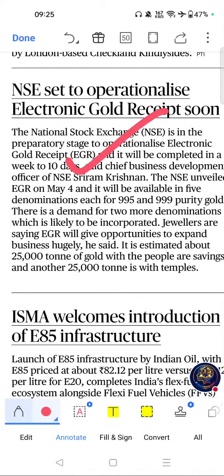NSE is set to operationalize electronic gold receipt soon. If you see the importance, gold market reforms frequently appear in UPSC and banking exams. Financial market innovation is an important economic topic. EGRs may become a future prelims question.